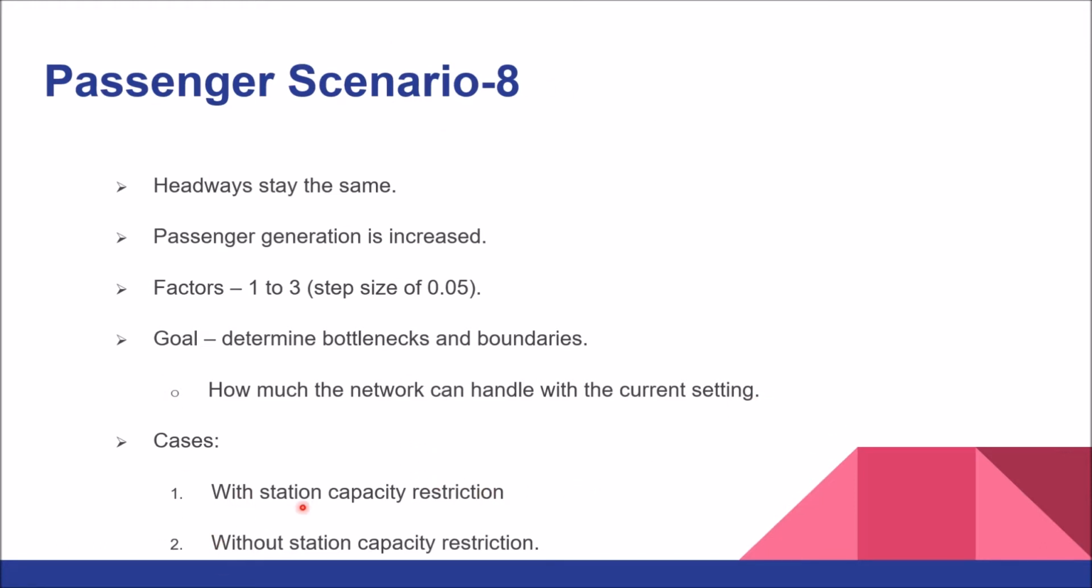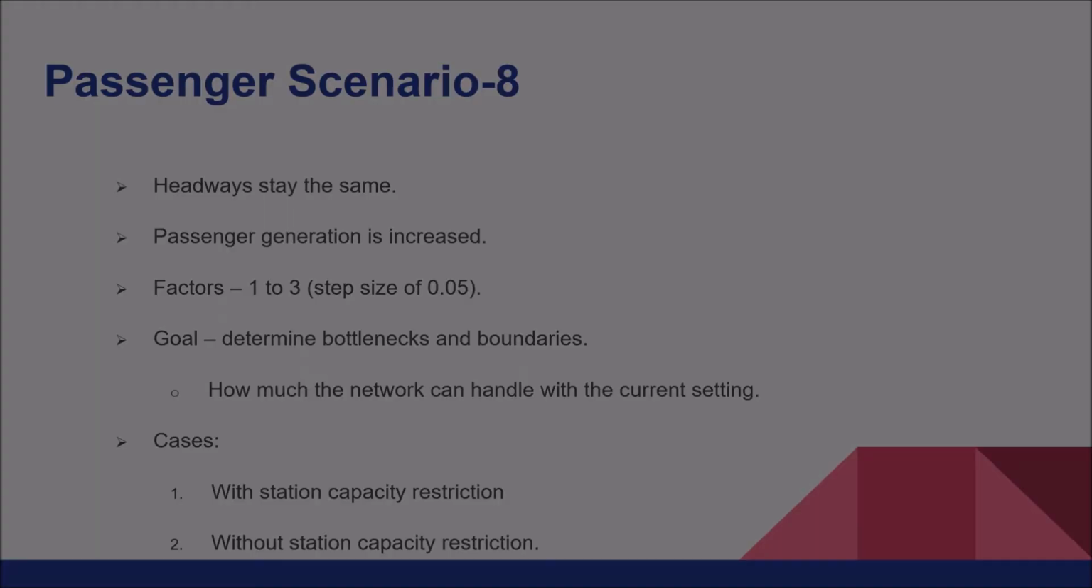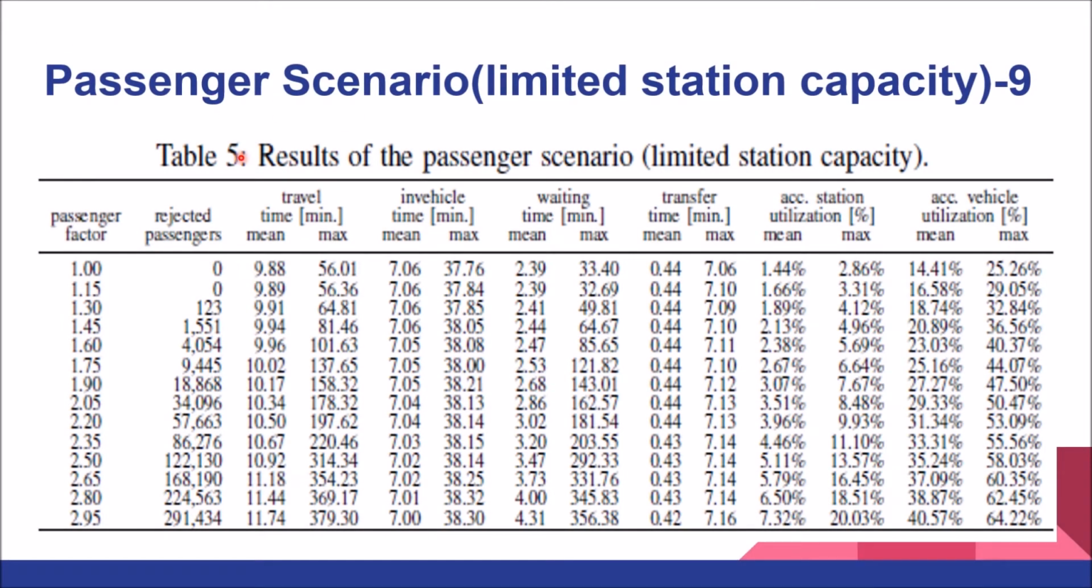Now there are two cases over here. The station capacity is restricted, that is limited, and in the second case, the station capacity is not restricted, that is, we consider it to be unlimited, which is unrealistic. But just for consideration, what happens if we increase the station capacity? We are considering this case. So, okay, this is the result of passenger scenario, limited station capacity. So passenger factors, we are considering in a step of 0.15, so from 1 to 2.95 we are taking into consideration.